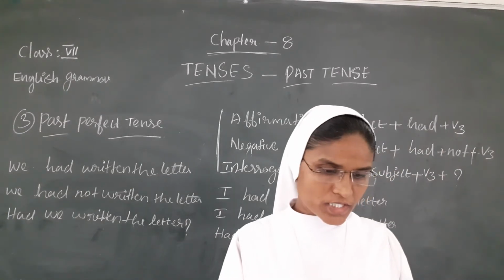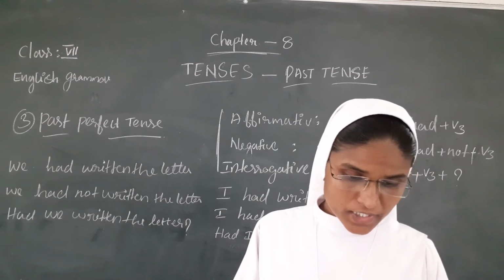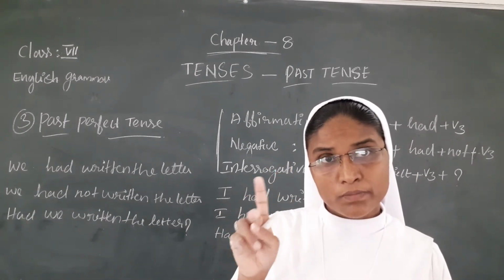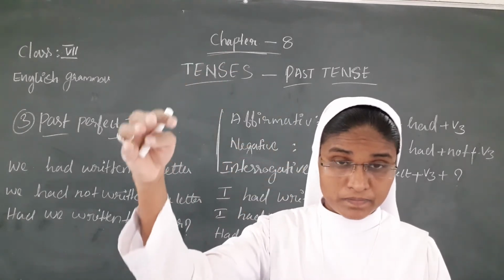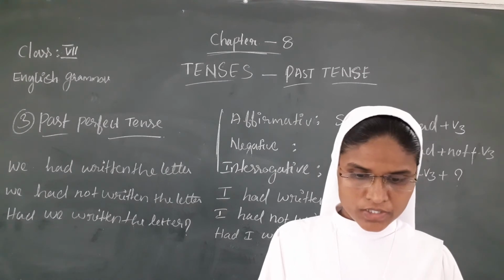When two actions are completed in the past, the past perfect tense shows which action was completed before the other one. The train had left before we reached the station.